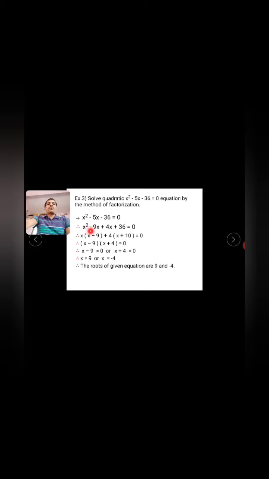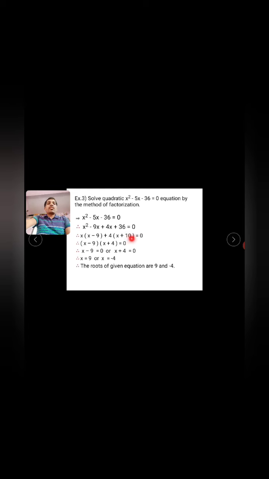So x square minus 9x plus 4x minus 36 gives the groups. In the first group, x is the common factor and the remaining term is x minus 9. Similarly in 4x minus 36, 4 is common and the remaining term is x minus 9.